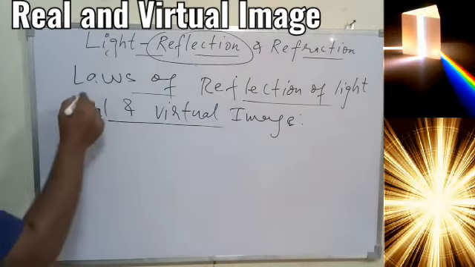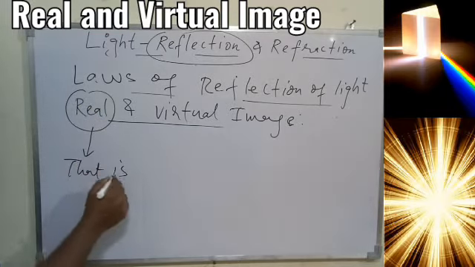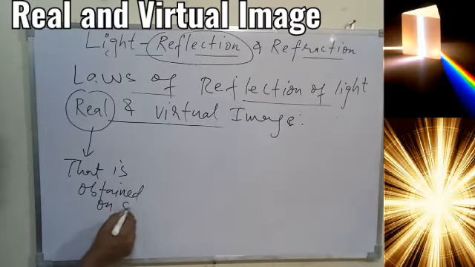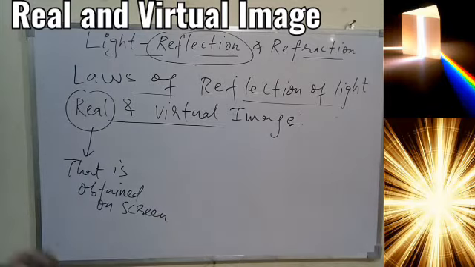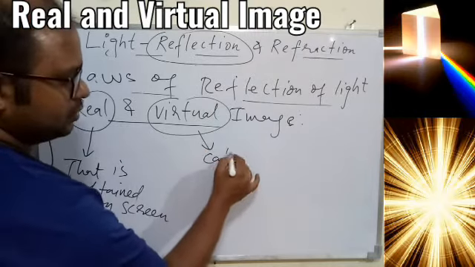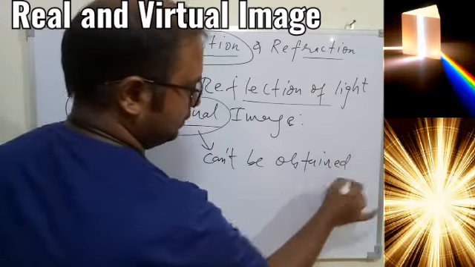So overall, a real image is nothing but one that is obtained on a screen. So if we can get any image on the screen, that image is called real, and if it cannot be obtained on a screen, it is virtual.